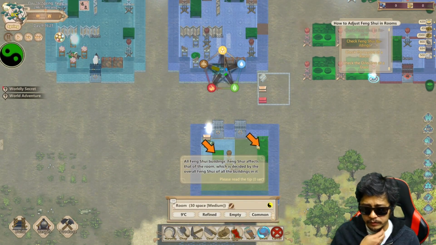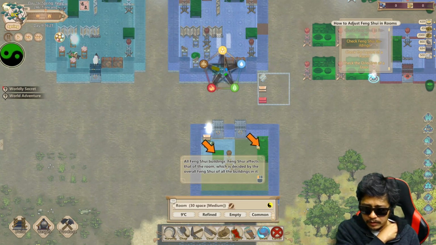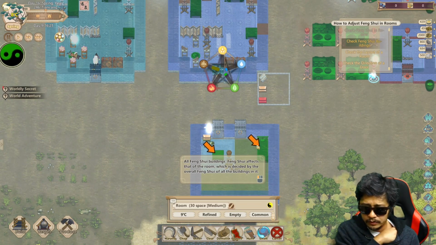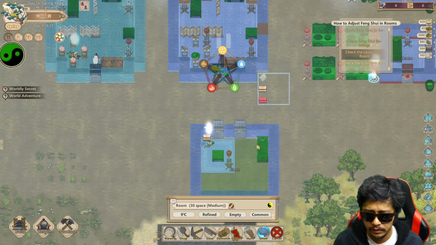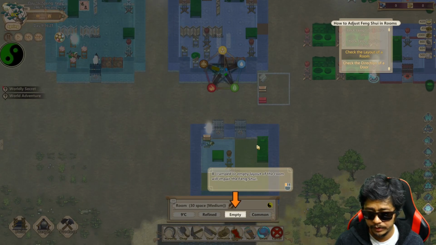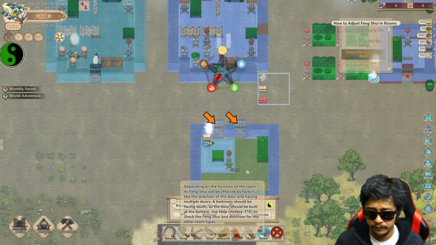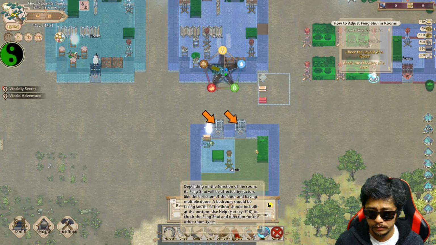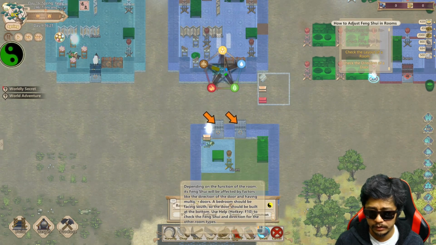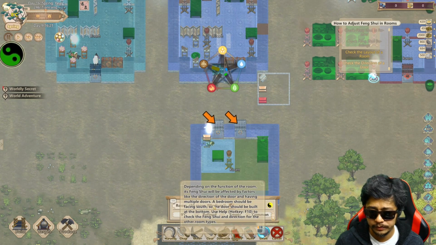All Feng Shui buildings' Feng Shui effects are that of the room, which is decided by the overall Feng Shui of all the buildings in it. A cramped or empty layout of the room will impair Feng Shui. Depending on the function of the room, its Feng Shui will be affected by factors like the direction of the door and having multiple doors.